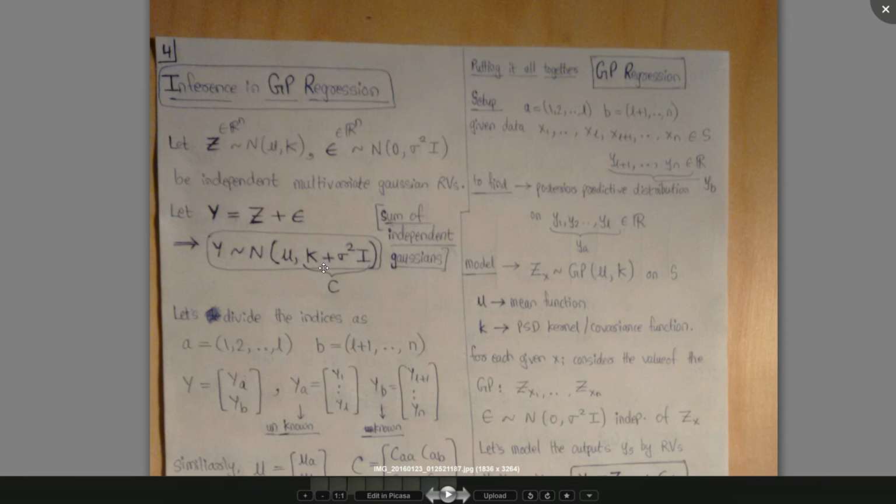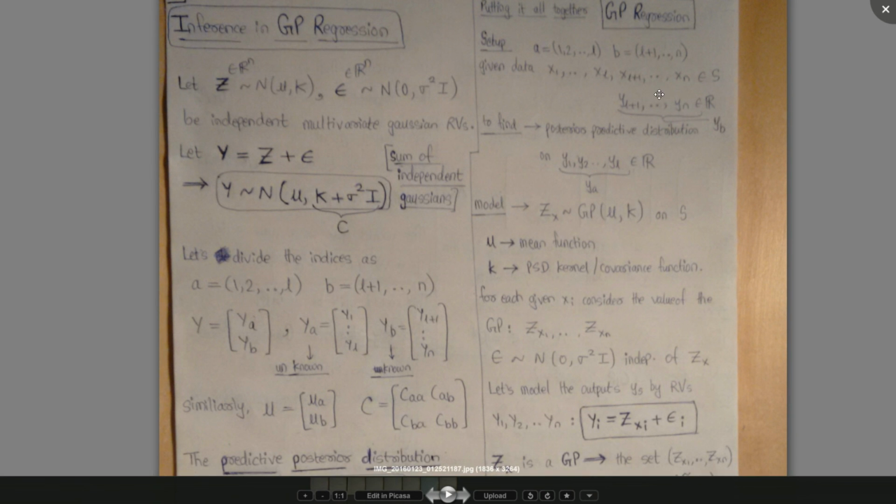Right. So now, suppose we have been given a certain amount of data, and we can divide the data into two parts. So we can divide the data x1 to xn into x1 to xl and xl plus 1 to xn, where we say, okay, we know this is the observed data, so we know the y values for this, and we would like to be able to find the predictive distribution on the y values for this. Okay, so we want this predictive distribution on ya given yb equals this.